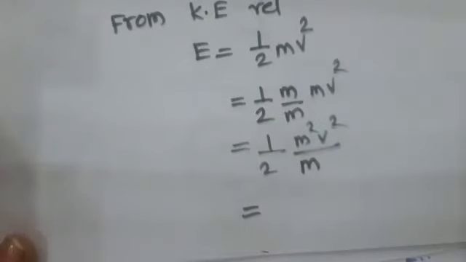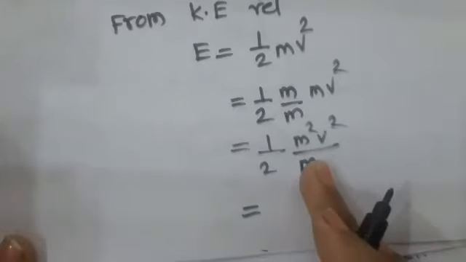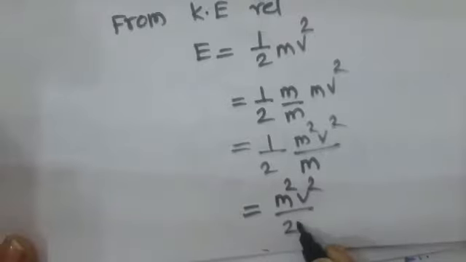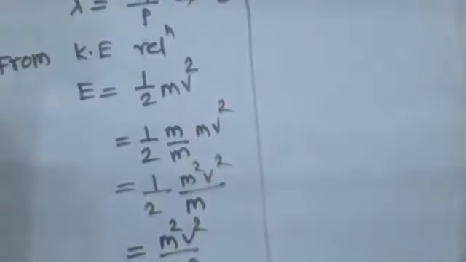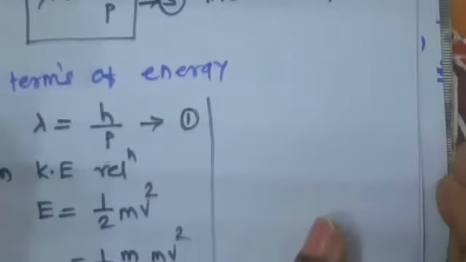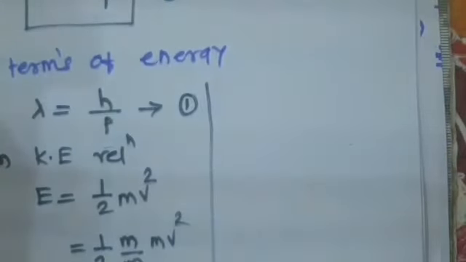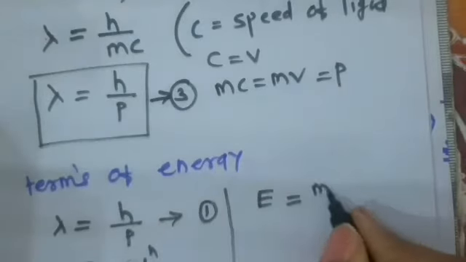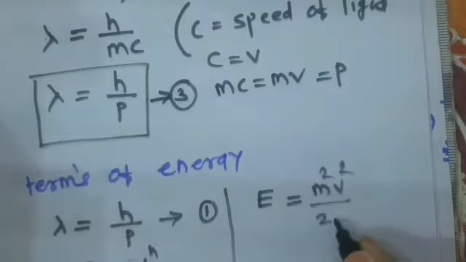So this is the energy, and we get E is equal to m square v square upon 2m.